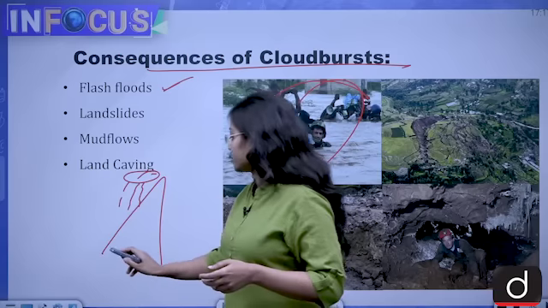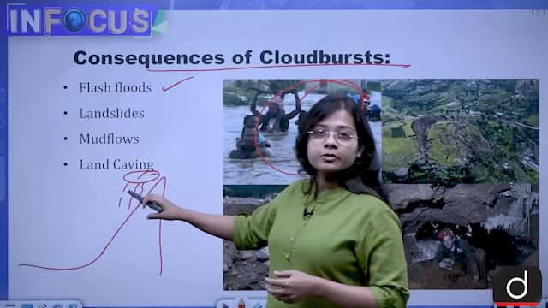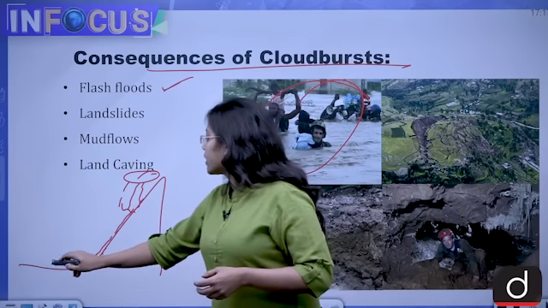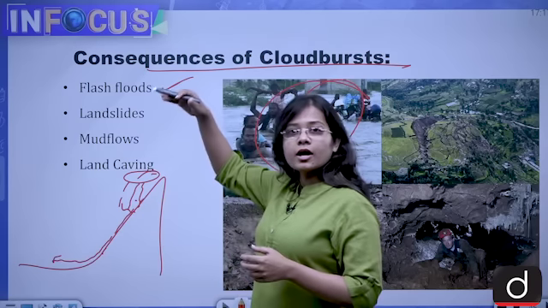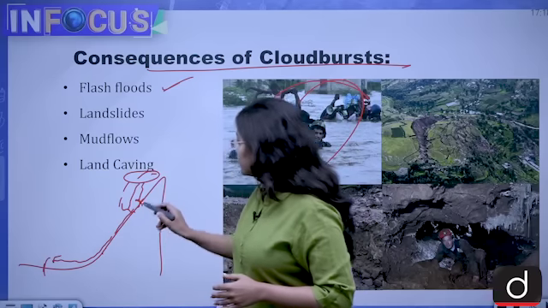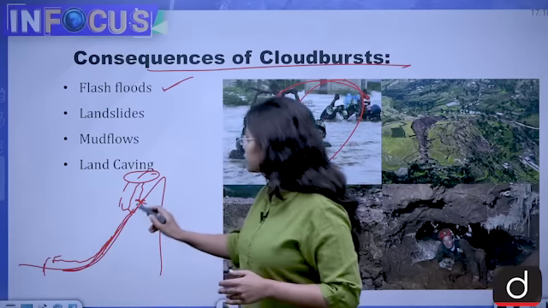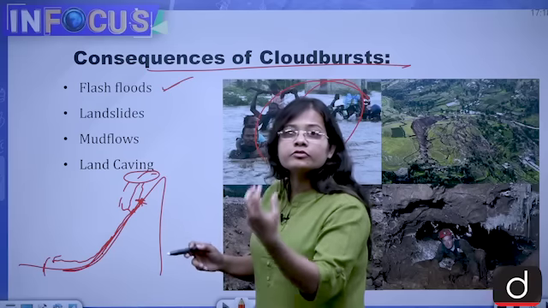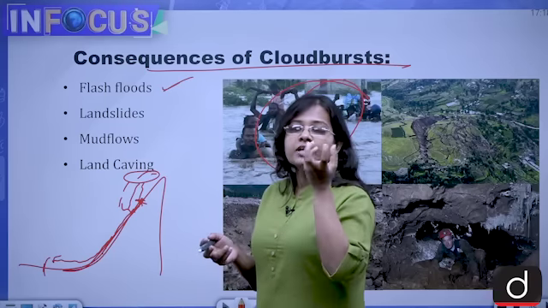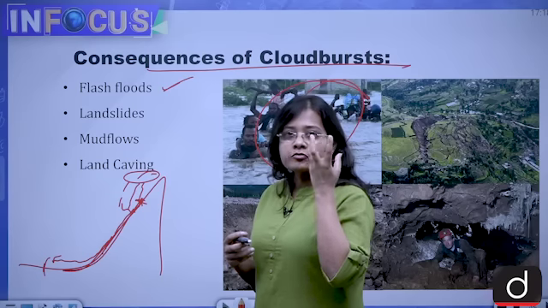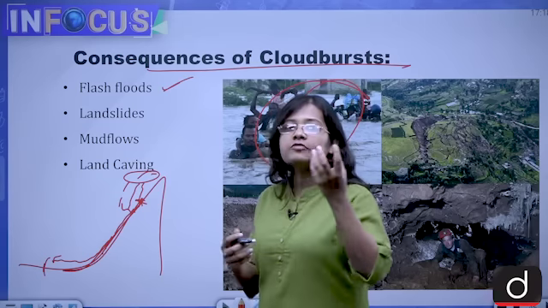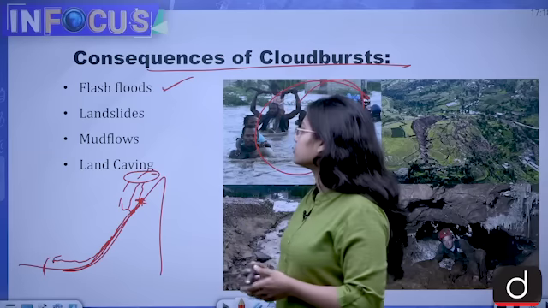So what happens is, when very heavy rain precipitation takes place, all this water from the hills comes down, from an upper range to a lower range, from this area to this area. Because of the slope, the speed of the water will be very high. It will be very dangerous for property. That is why floods caused by the cloudburst cause an extreme loss of life plus extreme loss of property also.